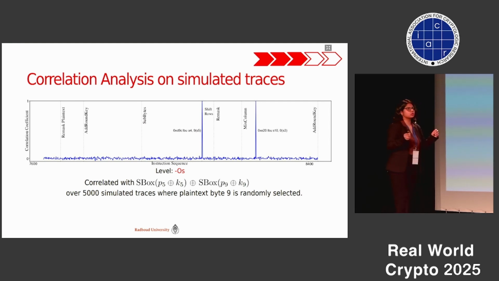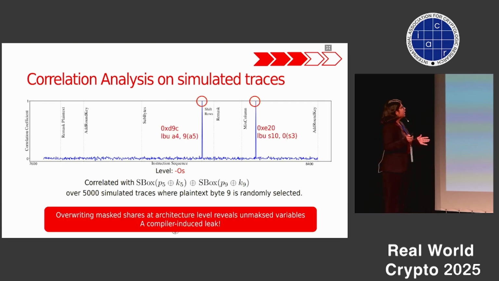So now we want to validate it using the simulated traces that we have. We correlate this unprotected XOR value with the simulated power trace, and we see two peaks, one which appears at the shift rows operation and one which appears at the mixed column operation. And this we do over 5,000 randomly chosen traces, where we fix plaintext byte 5 and we randomize byte 9.